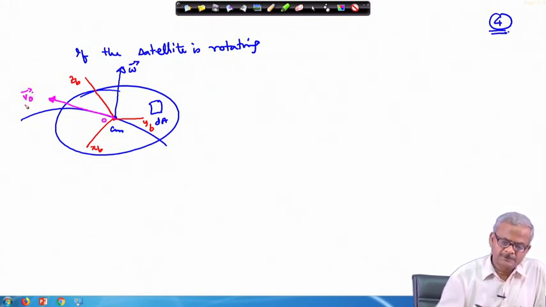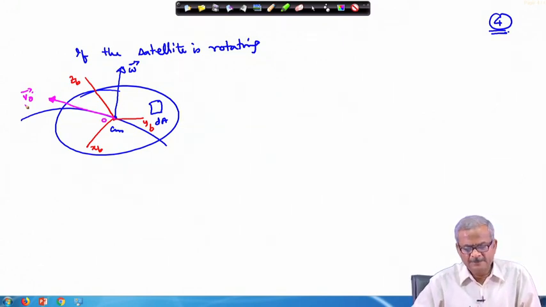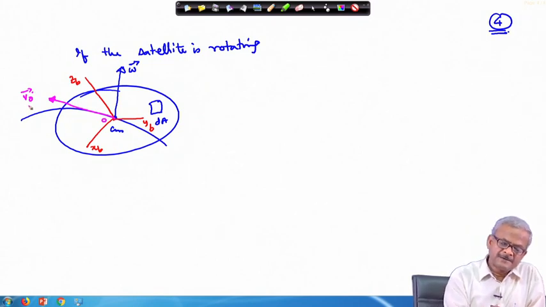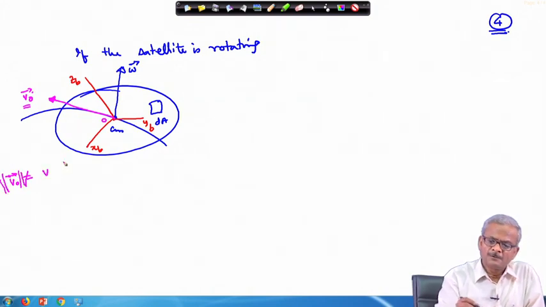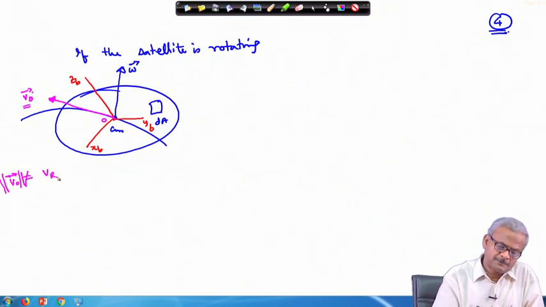V_o is the velocity of the center of mass. However, we are discussing the relative velocity between the atmosphere and the satellite. So in that case, V_o magnitude is not equal to what we were previously using here, V_r. This you should keep in mind.